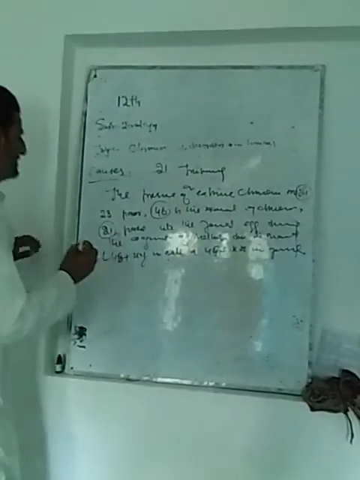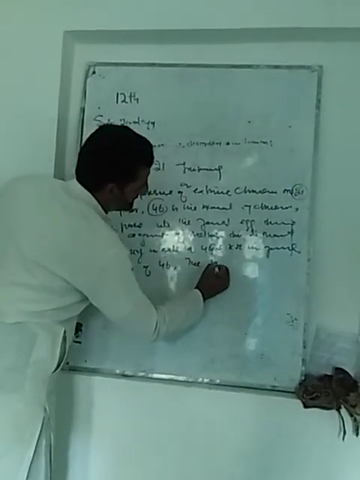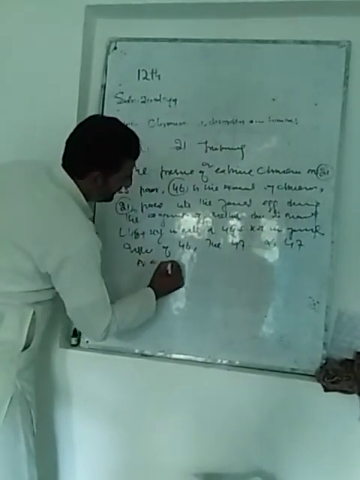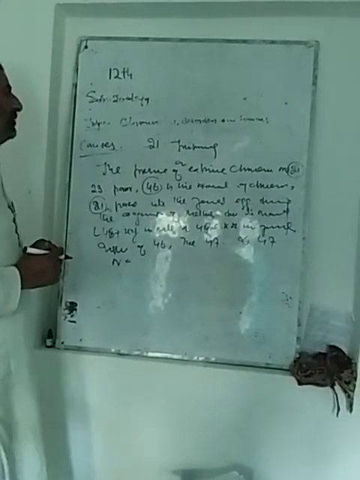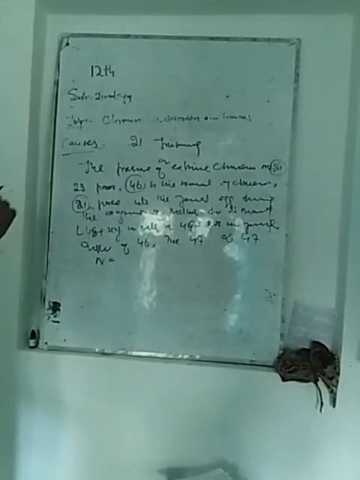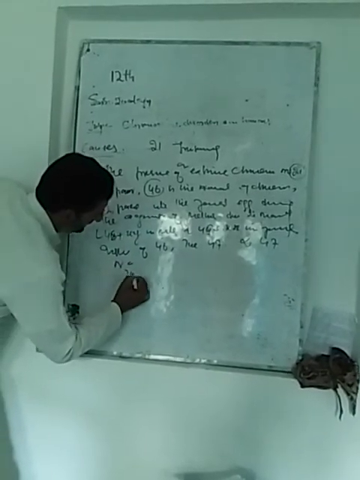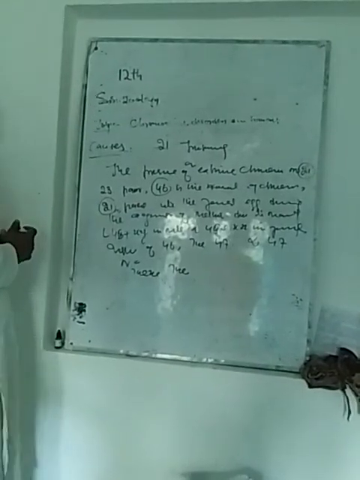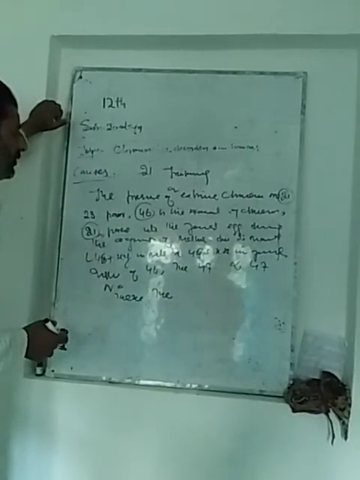That means instead of 46, there are 47 chromosomes in male and 47 chromosomes in female. This extra chromosome creates this syndrome. That is why it is called 21 trisomy. A 21 pair of chromosomes is found extra, so there are three chromosomes of the same kind.